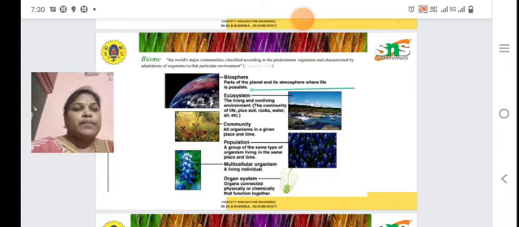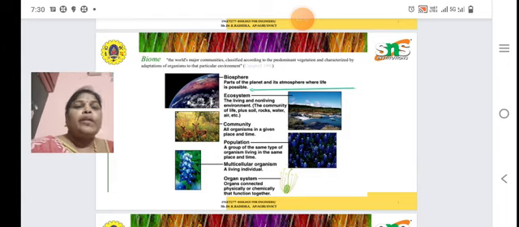Then ecosystem, the living and non-living environment. The living and non-living environment are included in the ecosystem: the community of life plus soil, rocks, water, air, etc. This combined group is called an ecosystem.